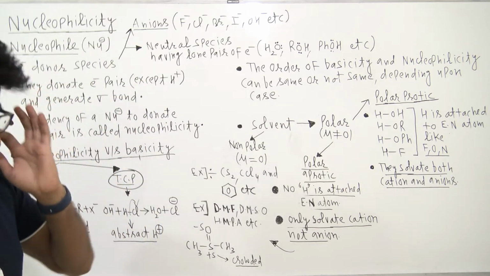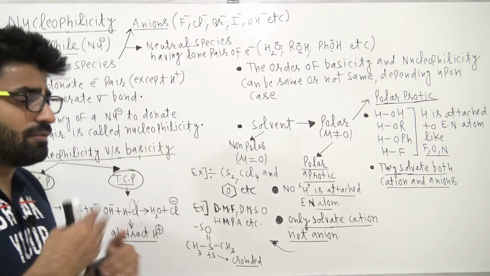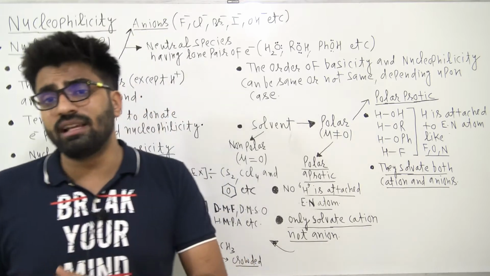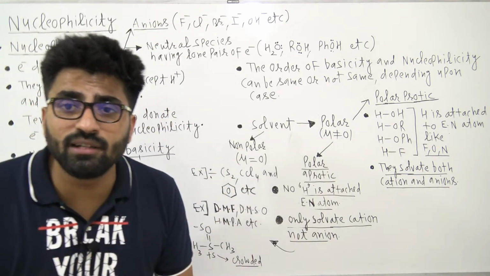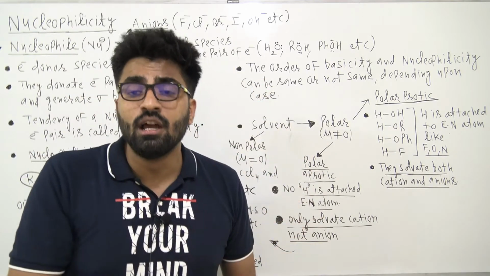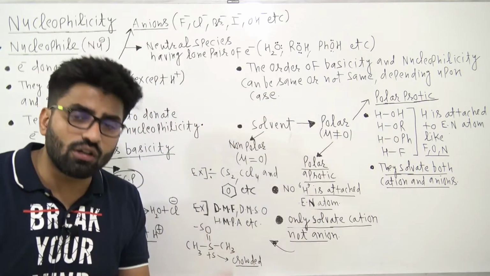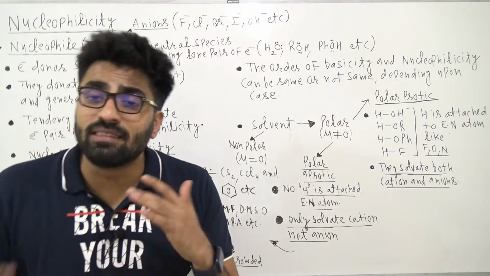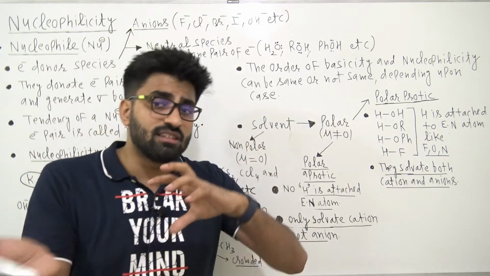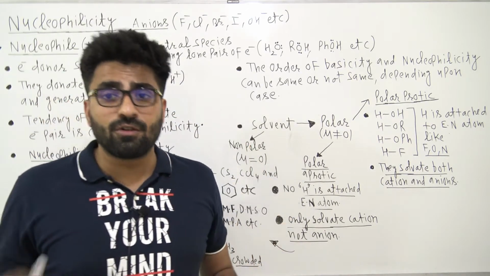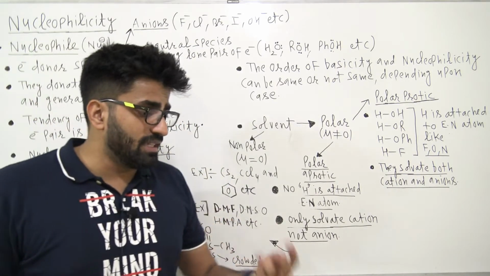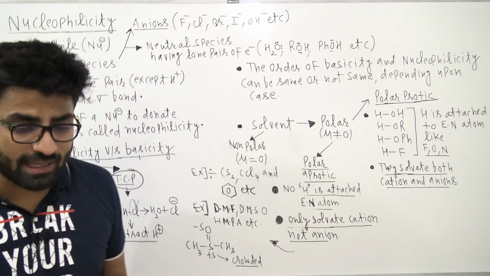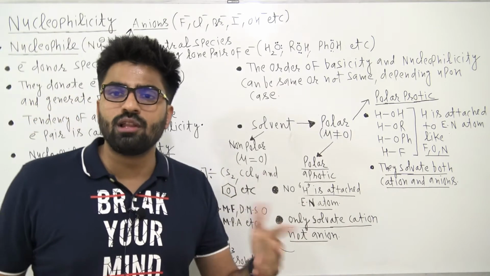Now when we discuss the question of nucleophilicity, solvent also plays an important role, right? If I change the solvent, then the order of nucleophilicity will change, and these kinds of questions where they change the solvent are very, very important for your competitive exams, right? Now basically we have two types of solvent in organic chemistry. Quickly I'm revising. We have polar and we have non-polar.